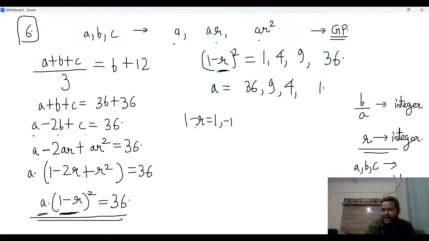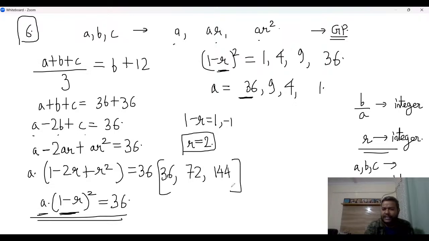So 1 minus R must be minus 1, so R must be basically 2. So if R is 2 and A is 36, B and C would be 72 and 144, right? 36, 72, 144 would be the GP in that case.